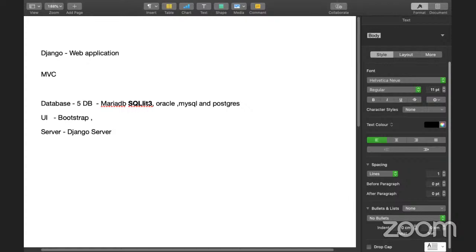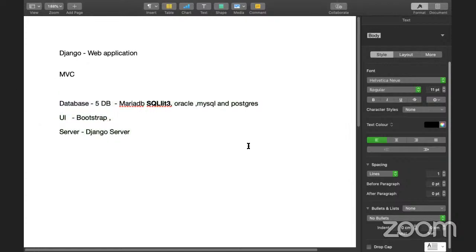So today we are going to build an e-commerce platform, and in that case we are going to use Postgres, and also we can use Bootstrap and the Django server. We actually follow the MVC architecture. And the Django version we are going to use is 3.x.